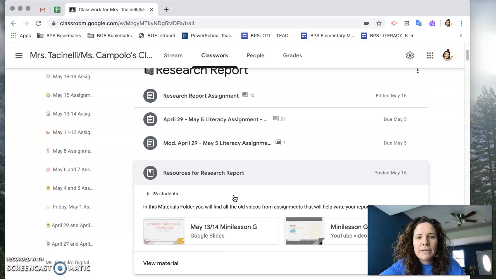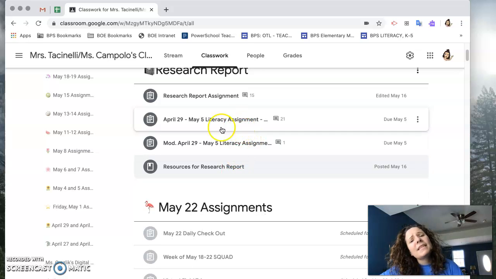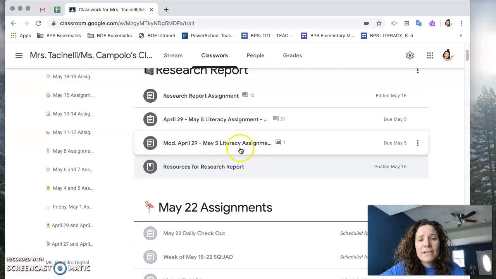The two that are in there right now are from Monday, Wednesday and Thursday where you did your introduction. So if some of you want to go back and watch something because you want to revamp your introduction, please go right ahead and use that. You're also going to notice here that you have your April 29th through May 5th literacy assignment.